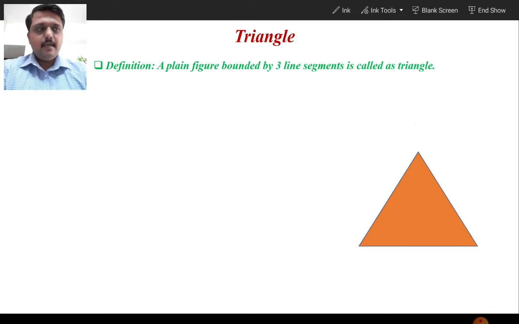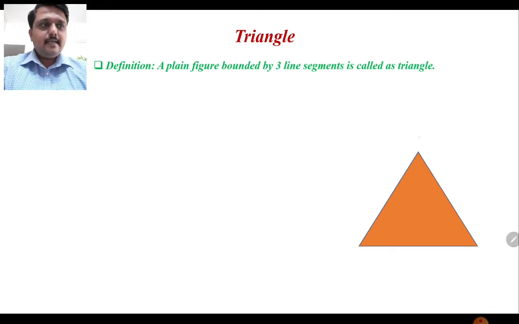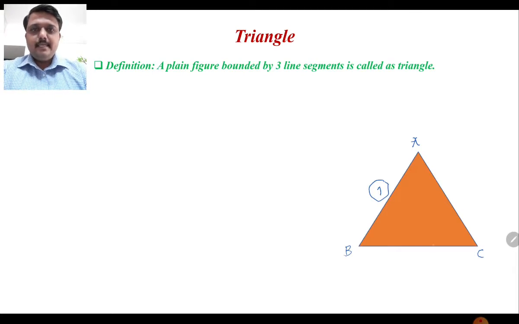Here in this diagram, suppose this point is A and this point is B. So AB is the first line segment. Then the third point is C. So BC is the second line segment, and the third line segment is A to C. Three line segments are there: line segment AB, line BC, and line CA.